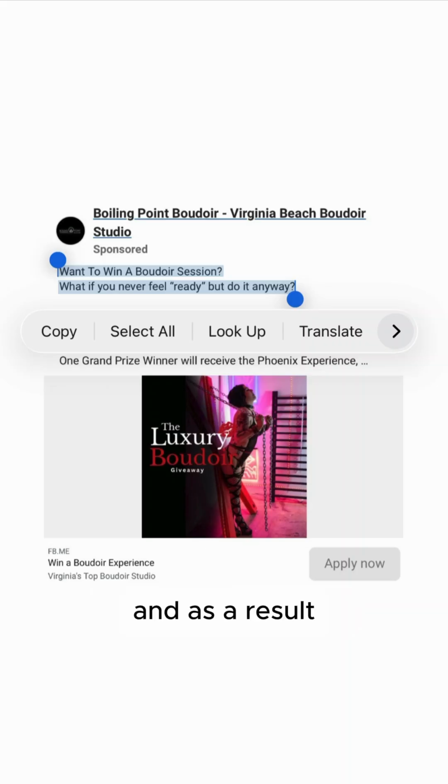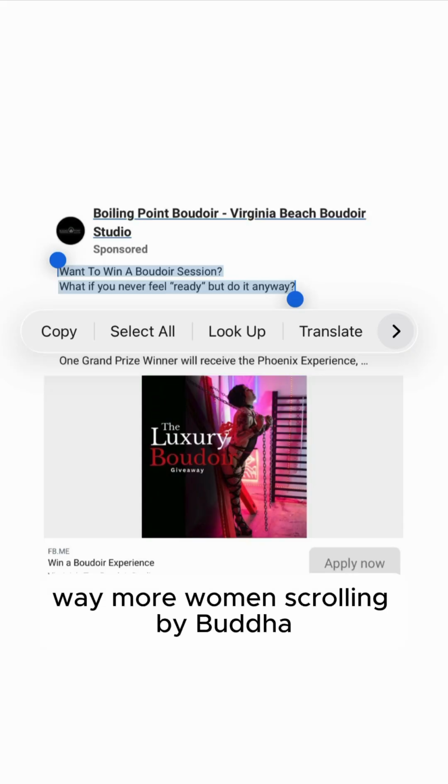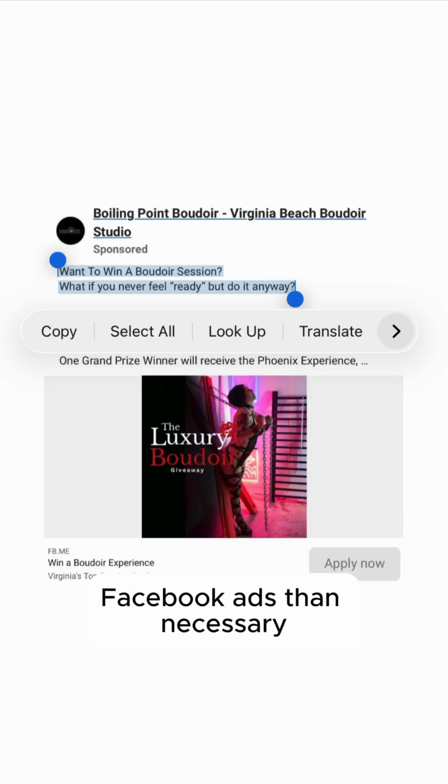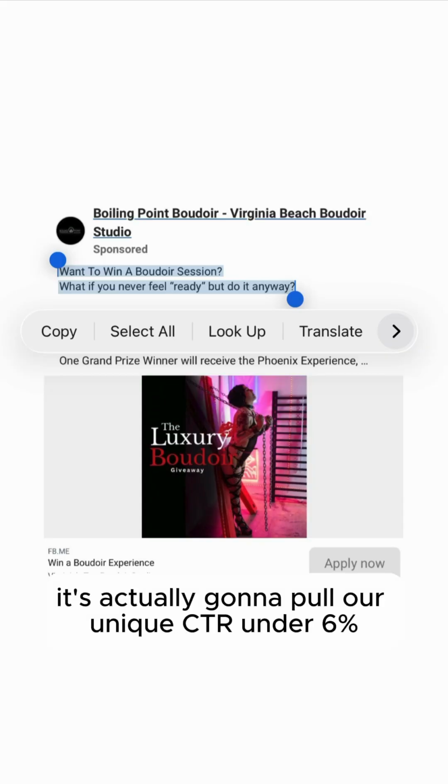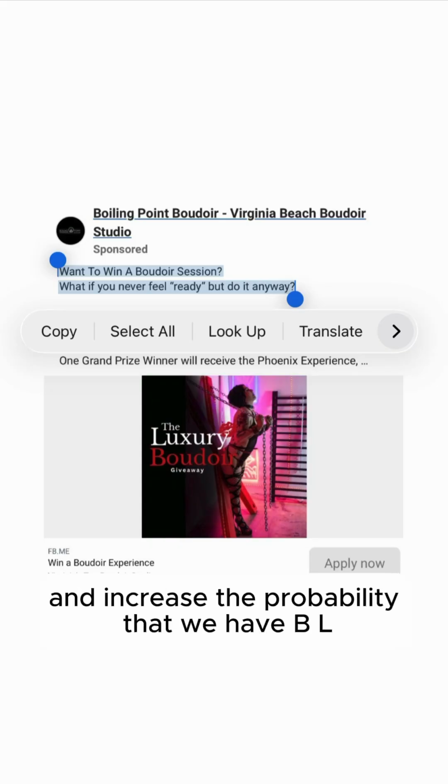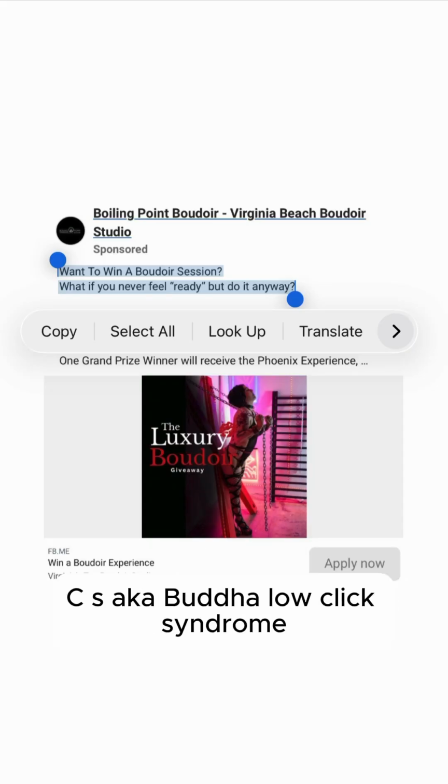And as a result, we're going to have way, way, way more women scrolling by our Boudoir Facebook ads than necessary. And it's going to pull our unique CTR all under 6% and increase the probability that we have BLCS, aka Boudoir low click syndrome.